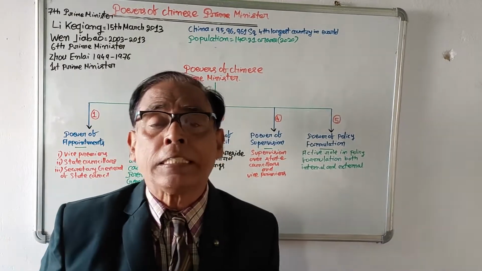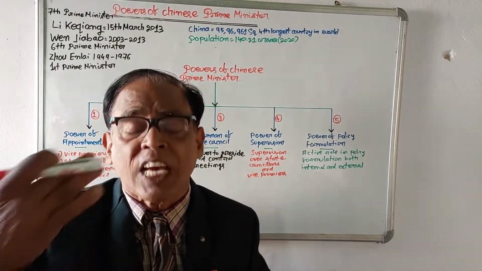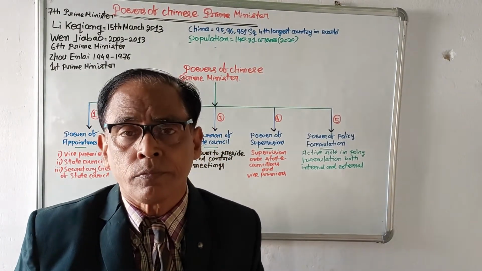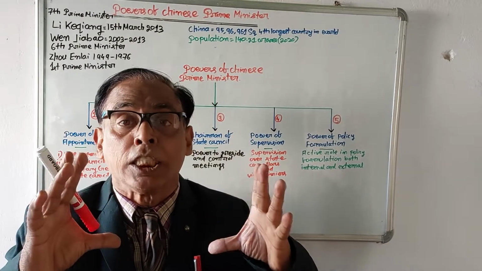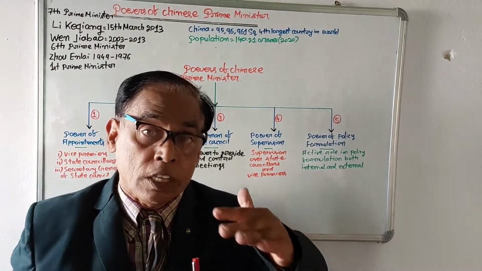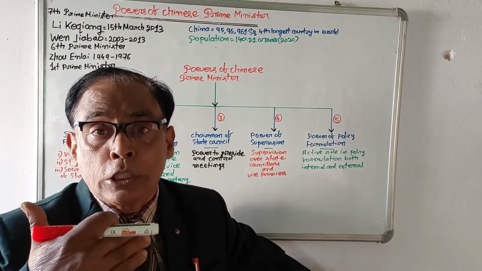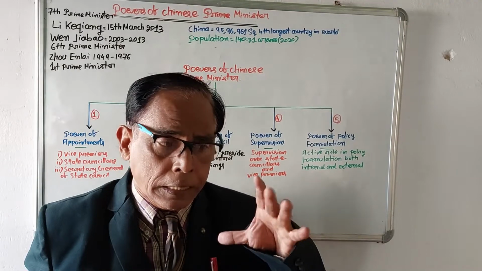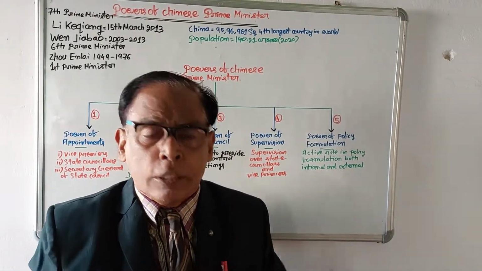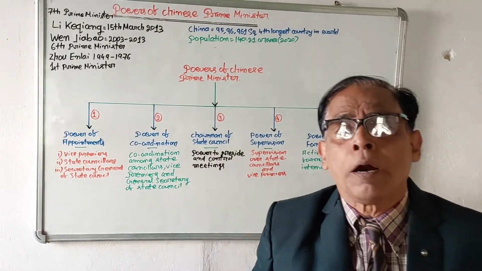What type of policy will have to be followed in the internal sphere, what type of policy will be adopted for foreign affairs, it is the function of the Chinese Prime Minister to prepare. So the function of the Chinese Prime Minister or the Chinese Premier is to prepare the internal policy and external policy of the country. So in this video we have discussed the Chinese Prime Minister.